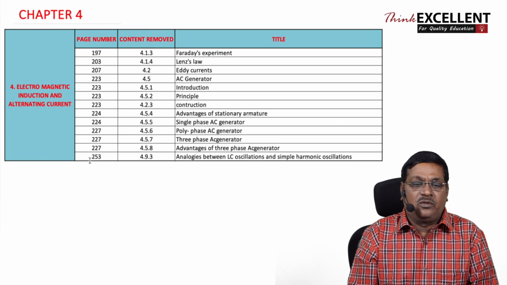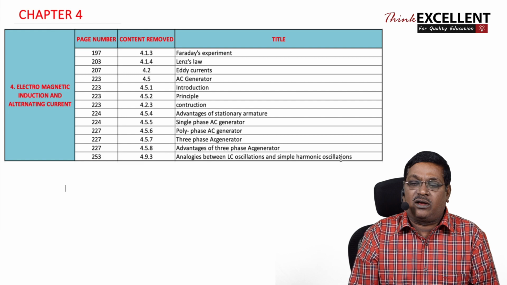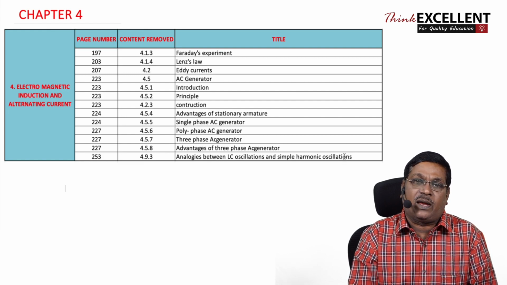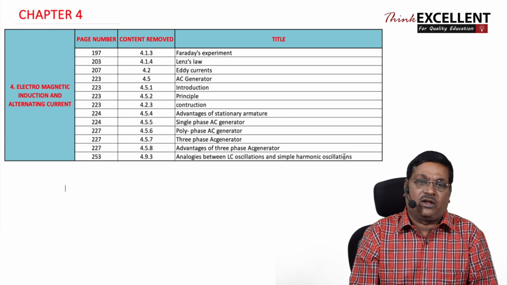Now, last one, in page number 253, 4.93, analogy between LC oscillation and the simple harmonic oscillation. This is a 5-mark question presented in your textbook in chapter 4. That also is removed. You need not read for your examination point of view.